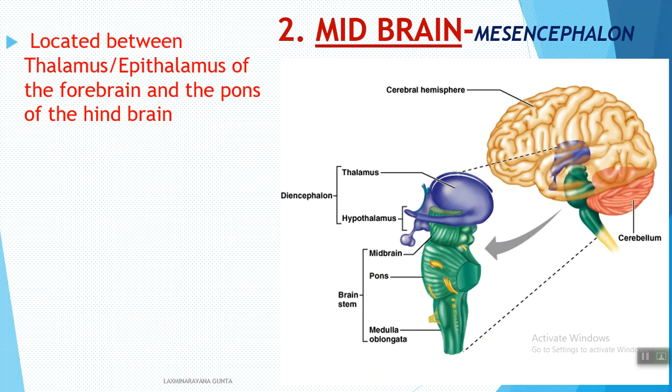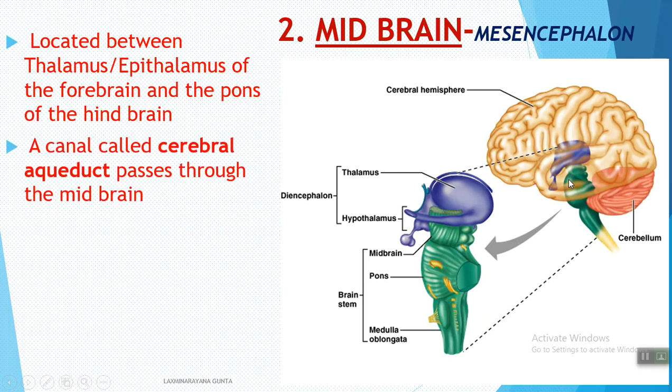The midbrain is located between the thalamus and the epithalamus of the forebrain and the pons of the hindbrain. This is the thalamus, epithalamus, and the pons, and here is the exact location of the midbrain. It connects the hypothalamus and thalamus with the pons. A canal called the cerebral aqueduct passes through the midbrain.